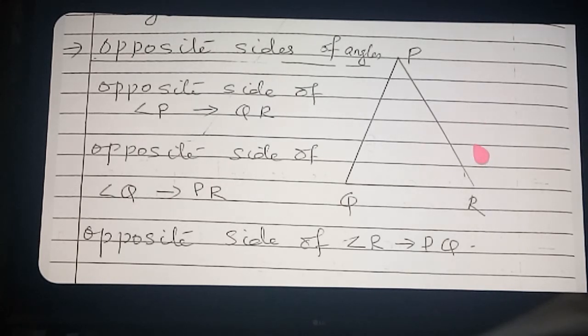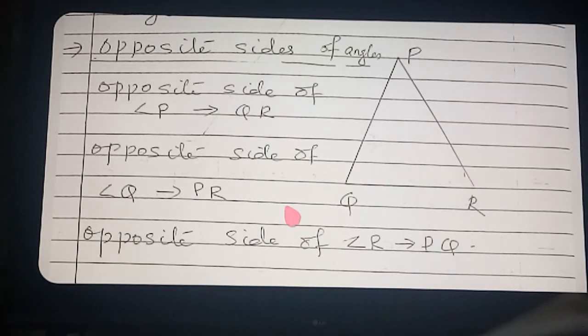And the opposite side of angle Z, say Z you drop, then the remaining vertices join. What will the answer be? XY. So in this way you yourself draw and find out the opposite sides of angles. So the opposite side of angle P is written, the opposite side of angle Q is written, the opposite side of angle R is written. Okay students, clearly got it now?